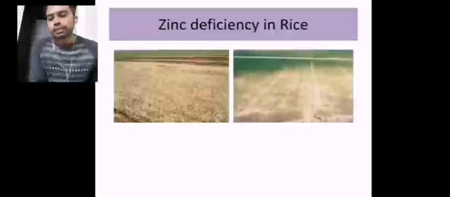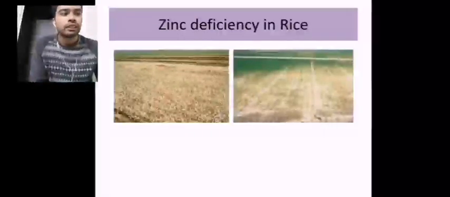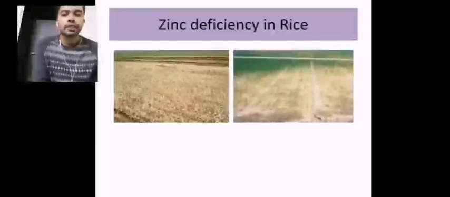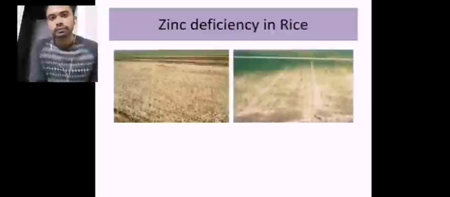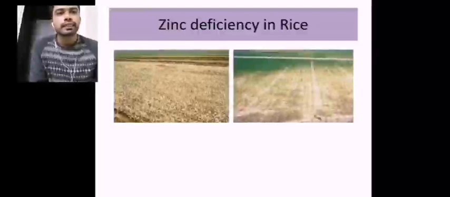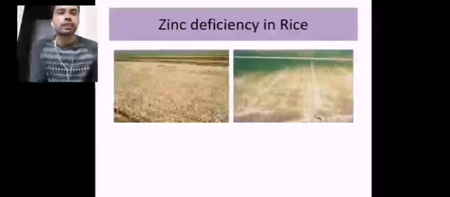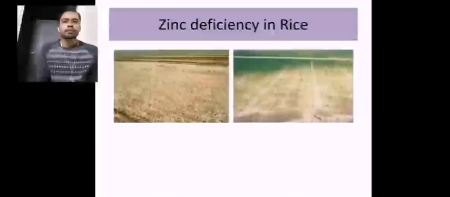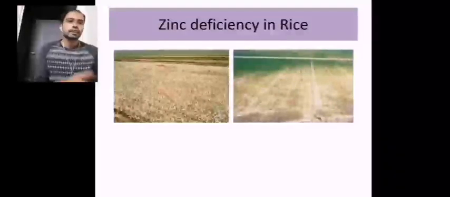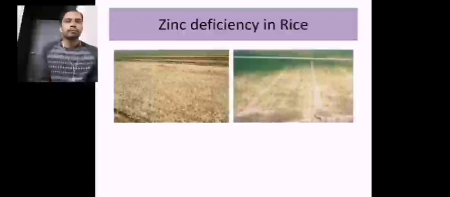So in extreme cases, the deficiency of zinc will lead to the worsening of a disease called Khaira in rice. That is technically, locally known as Khaira disease in rice. The deficiency of zinc will lead to curling up of the tips of the leaves. That can be corrected by zinc sulfate. So zinc sulfate or also multi-K you can apply.